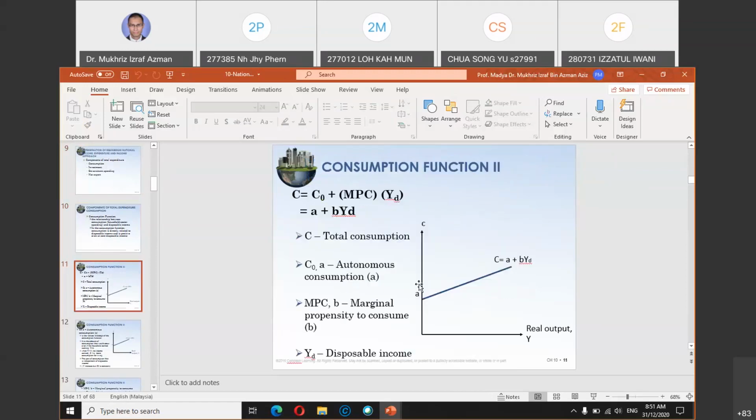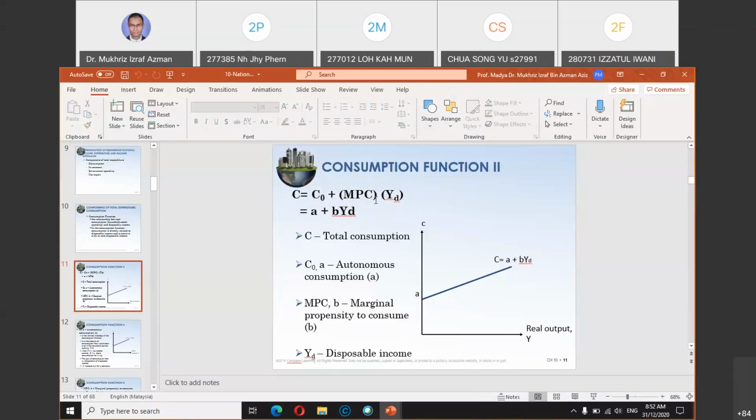And then we also discussed last class on the consumption function. Consumption function means C equals autonomous consumption, which is consumption that does not depend on the level of income, A, plus B, which we call MPC, marginal propensity to consume, multiplied by YD. YD means disposable income. So we discussed this equation also in last Monday's lecture. This is a very important concept that you need to remember.